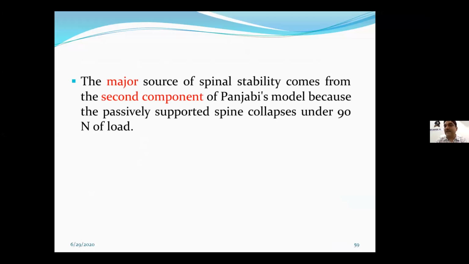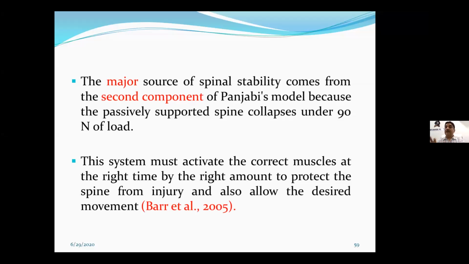So as I said, the major source of spinal stability comes from the second component, which is in our control. What is important is that the exact, correct muscle should be contracted at the right time with the right amount. Here, it is not a single one out of those 29 muscles. It is not that if one, two or three muscles are strong, your core can be considered strong. No, they all should work in a uniform way, unitedly, coordinatedly.